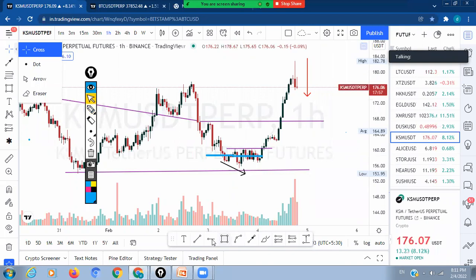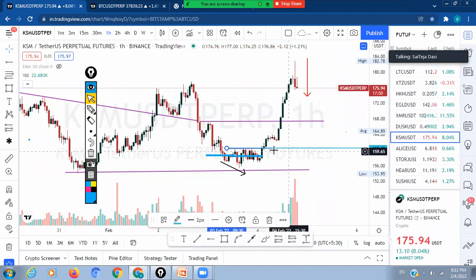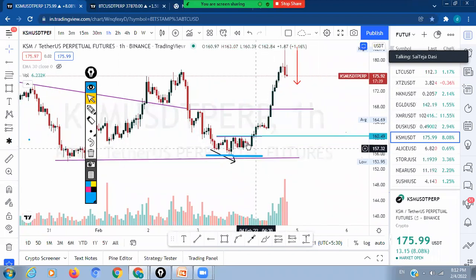You can see 160 here. Actually my advice is that don't keep the alert at 160, just keep the alert at 158 or 159, close to the breakout level, because by the time you open the app and take the trade, it will be moving very fast.